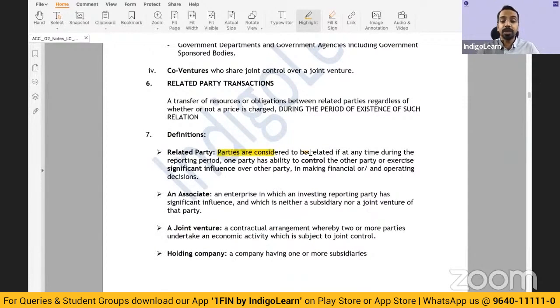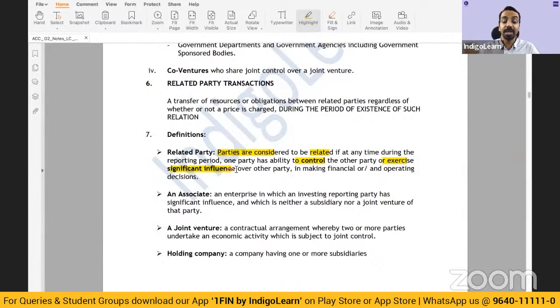Parties are considered to be related if at any time during the reporting period, please note this word, if at any time during the reporting period, one party has the ability to control the other party, or one party has the ability to exercise significant influence over the other party in making financial or operating decisions.